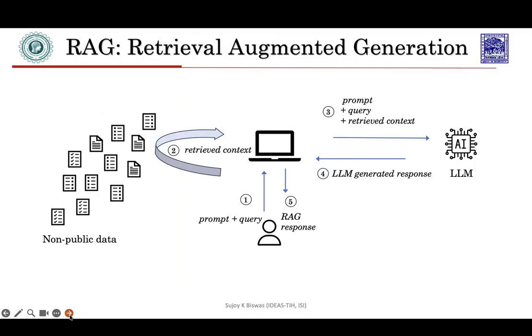When the user supplies the prompt and the query, the system retrieves relevant passages from the private database. Next, the system passes the combined information to the LLM. The LLM generates the augmented response that it passes to the user. RAG turns static LLMs into dynamic systems that learn from new data instantly.